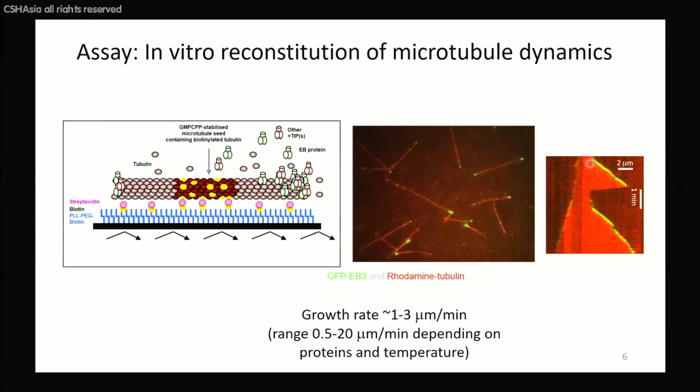If a microtubule is not growing, you would just see the end as a vertical line. If a microtubule plus end here grows fast, you see this displacement. Here you see that the microtubule starts shrinking. That happens even more rapidly than growth. This is the plus end. The minus end here also grows, but it grows slowly. So the plus end has a long GTP cap, the minus end has a short GTP cap.